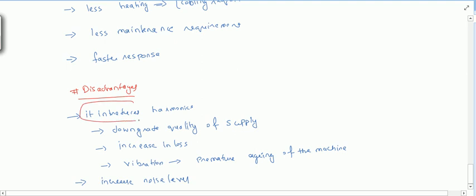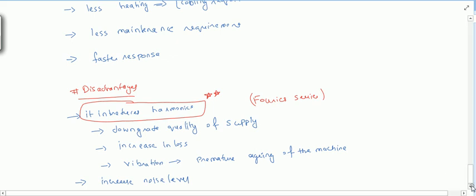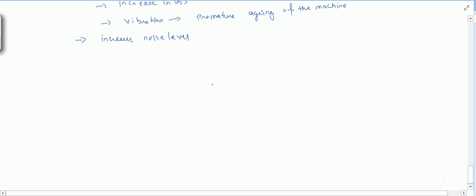So we have to see in this power electronics about these harmonics, and for seeing this you should know about Fourier series. In that Fourier series, if you have learned about signal system, then you should know about the Fourier series. So here we can see that power electronics requires knowledge from signal system.